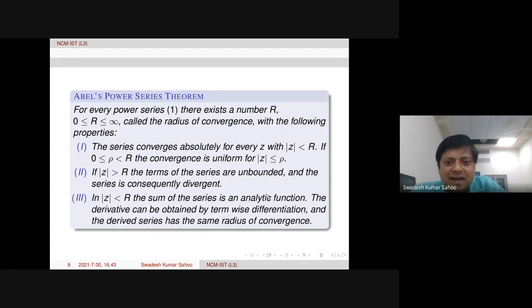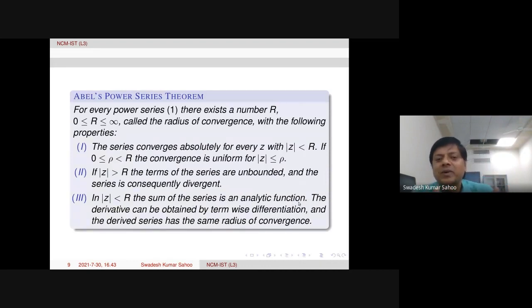Inside, the series is absolutely convergent, in fact uniformly convergent in compact subsets of this main disk. Then the sum of the series is an analytic function.